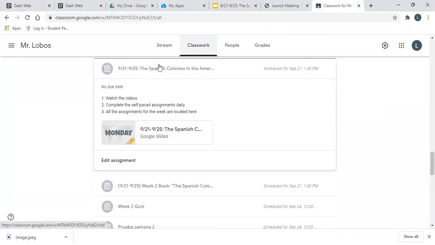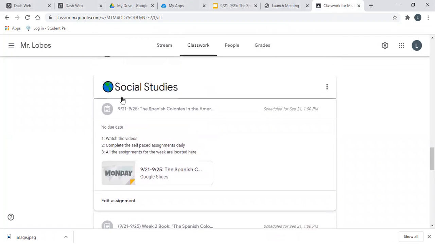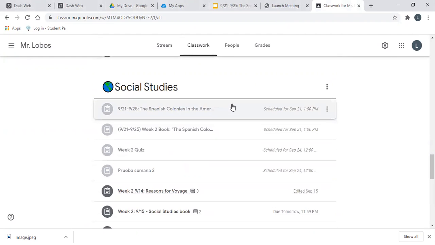And when you get to social studies, you'll see that I have assigned 921 to 925, and it's called the Spanish Colonies in the Americas. This is where you'll find all the presentations and all the assignments for the week. I've also assigned the book. It says 921 to 925 week 2 book.